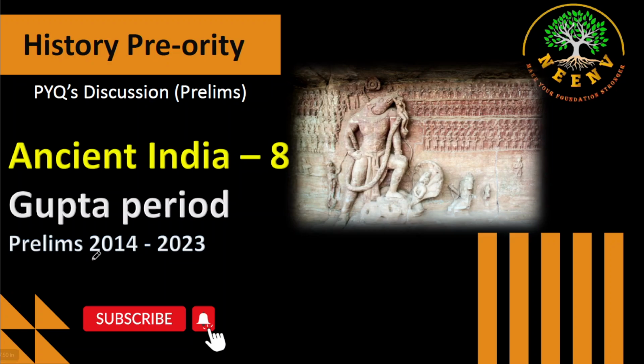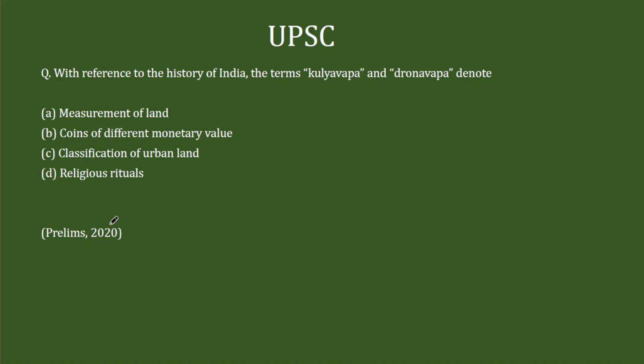Here we are discussing all the questions from 2014 to 2023 prelims. This is the 8th video in the series of Ancient India, and in this video we are discussing the Gupta period. We have 3 questions. The first question is from the 2020 prelims, and the question goes like this. With reference to the history of India, the terms Kulyavaba and Dronavaba denote what?